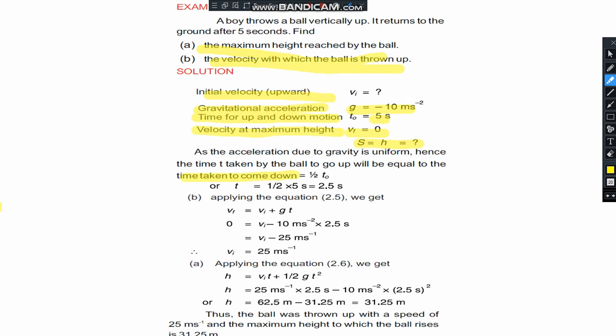Applying equation 2.5, we get the initial velocity of 25 meter per second, and applying equation 2.26 we get the height 31.25 meter. Thus the ball was thrown up with a speed of 25 meter per second, and the maximum height to which the ball rises is 31.25 meter.